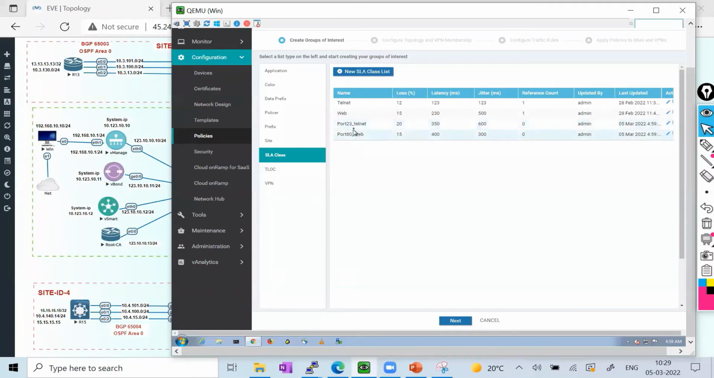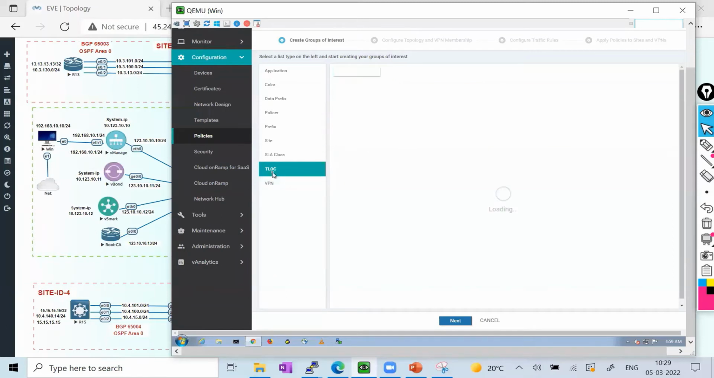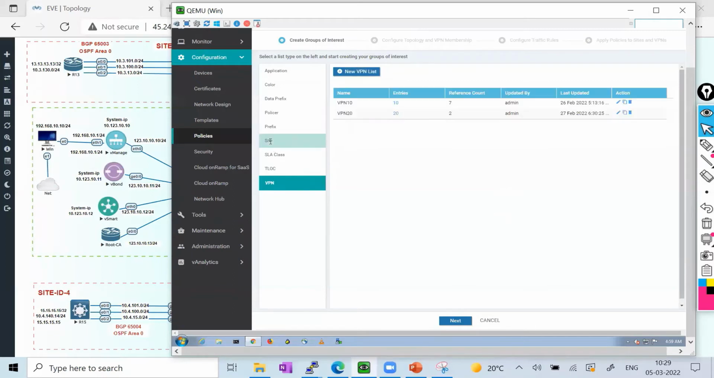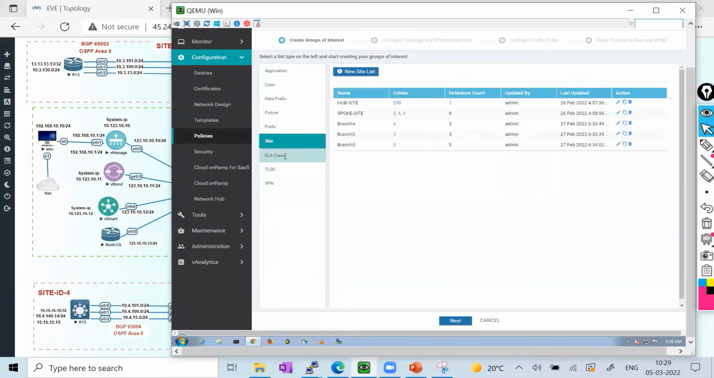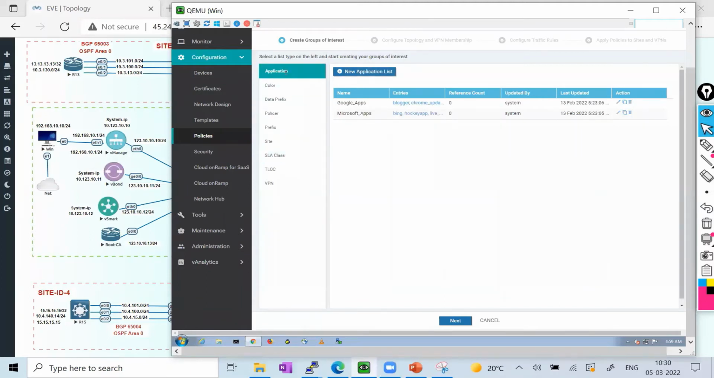I use these two groups of interest as a service SLA, and we already have the TLOCs, the VPNs and the sites in place. So no other parameter is required. Application is also not required, but if needed, we can use the application also.